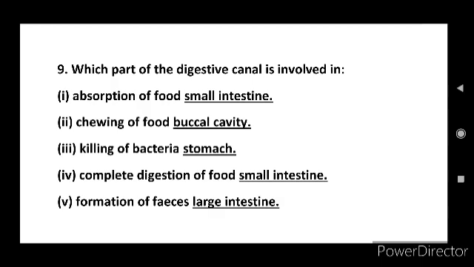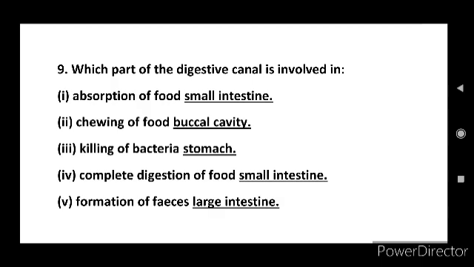Here carbohydrates get broken down into simple sugars such as glucose, fats into fatty acids and glycerol, and proteins into amino acids. Like this, complete digestion of food takes place in the small intestine part of the digestive canal.